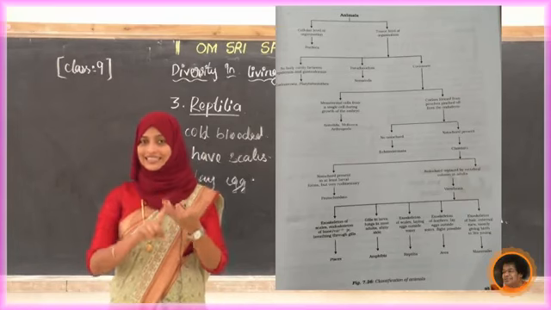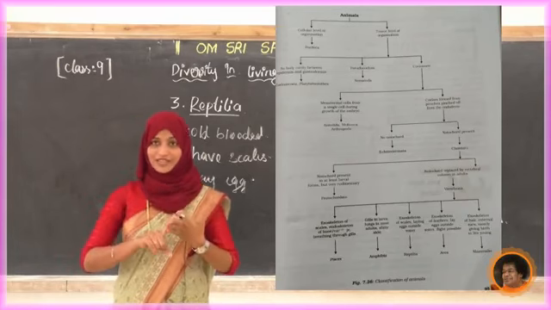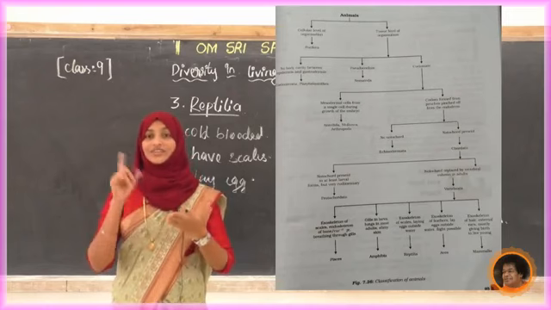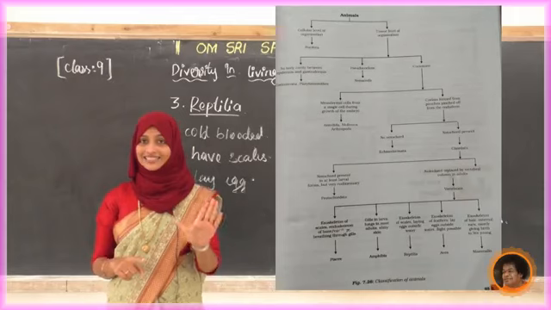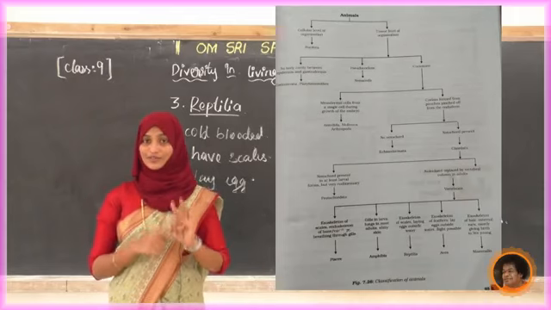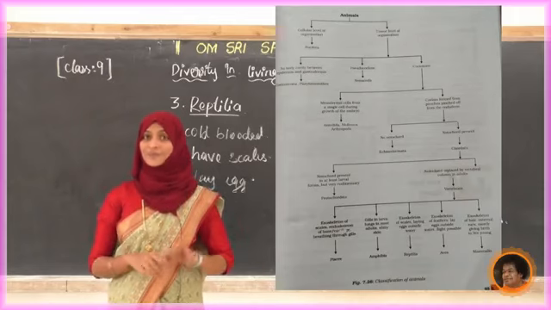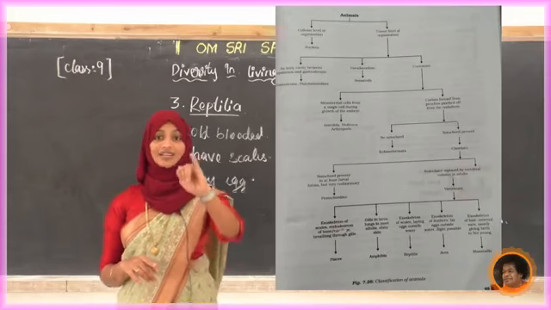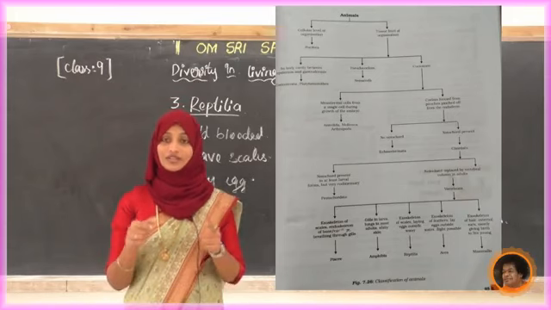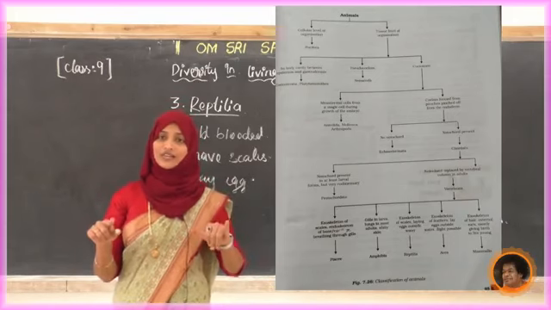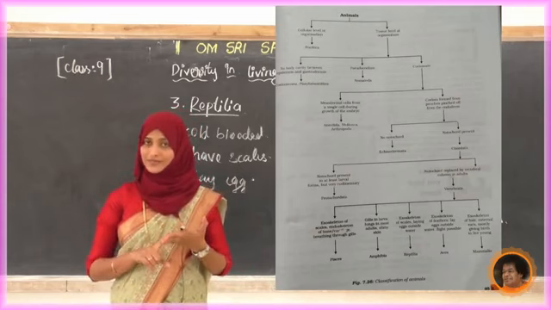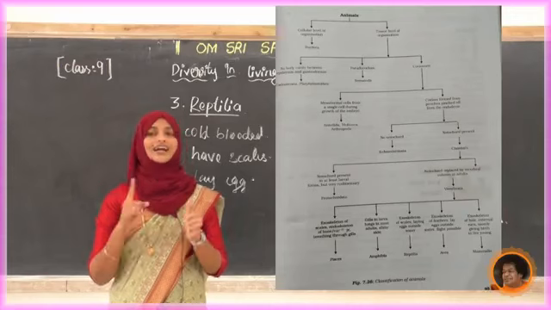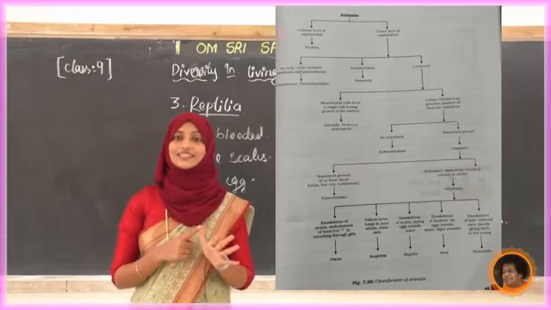Porifera, Coelenterata. Yes, which is the third one? Nematihelminthes, Platyhelminthes, Annelids, Echinodermata, Arthropoda, Mollusca. Then Protochordata. The last one is vertebrates. In vertebrates, the further divisions are what? Pisces, amphibians, reptiles, aves and mammals. Okay, these are the examples.